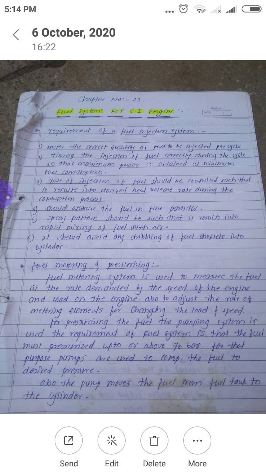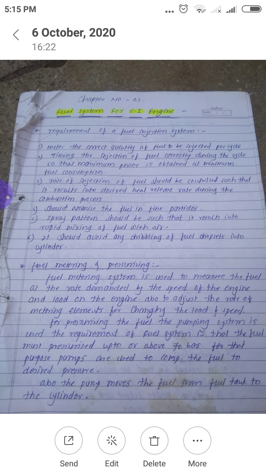For pressurizing the fuel, the pumping system is used. The requirement of the fuel system is that the fuel must be pressurized up to or above 70 bar. For that purpose, pumps are used to compress the fuel to the desired pressure. In a compression ignition engine, we have to supply high pressure fuel inside the engine cylinder, and that pressurization takes place with the help of a high pressure pump. Normally, the pressure given to that fuel is near about 70 bar or above.